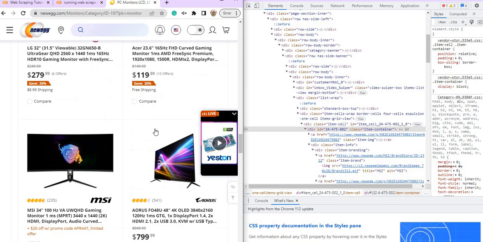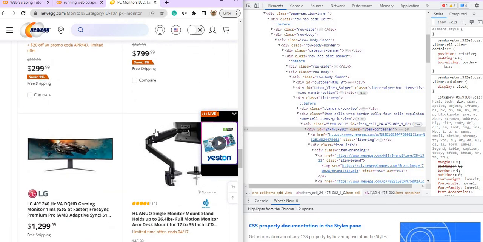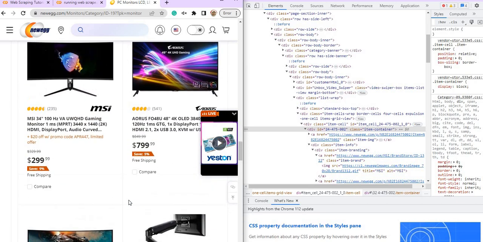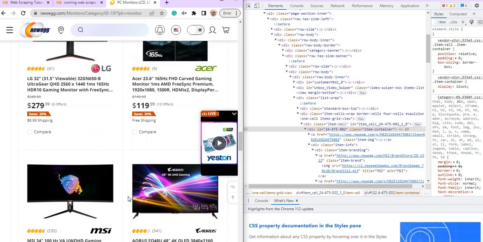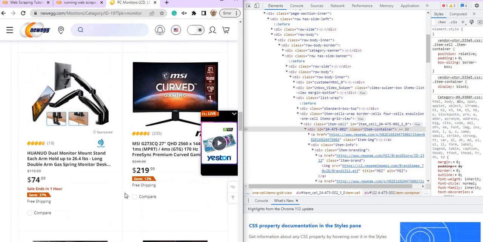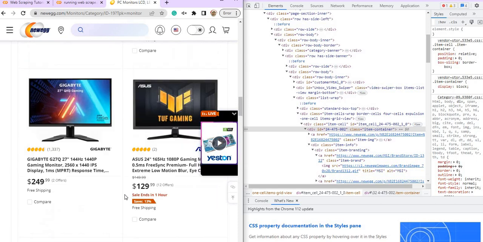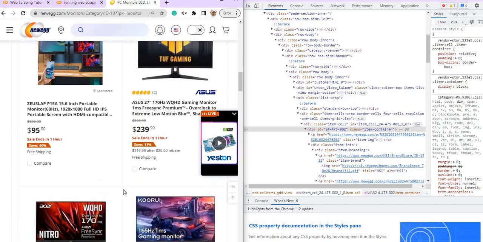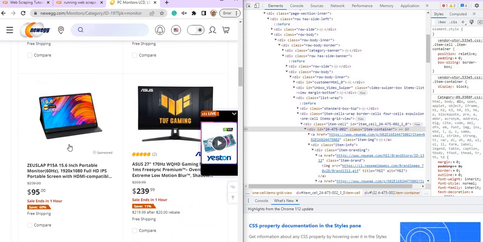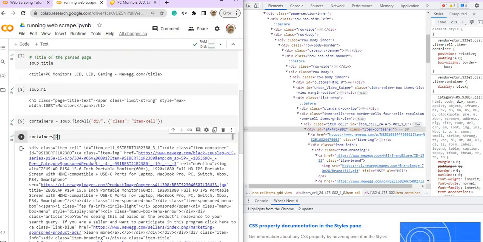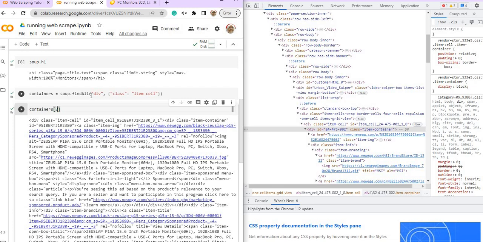Mana Zeus Lab ni? Acer, LG, MSI. Tak jumpa laptop saya. Just lab. Mana? Ni, this one. Okay, just lab. So, itu maksud saya lah. Itu maksud containers tadi tu.